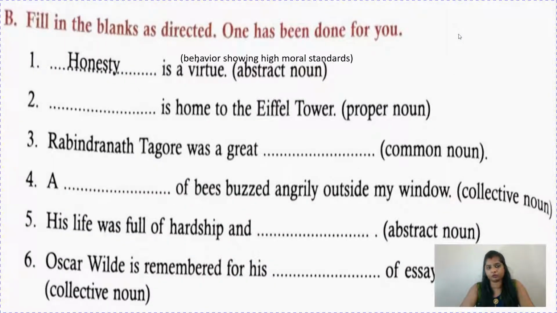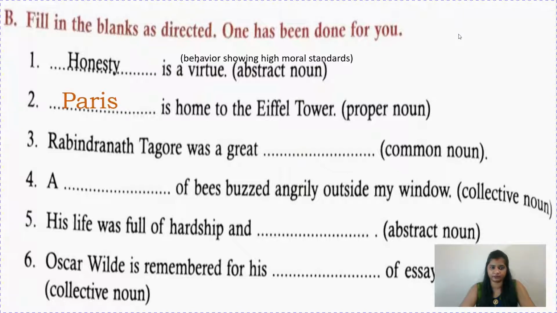Now here what you have to do, you have to fill in the blanks as directed. One has been done for you children. Honesty is a virtue. Honesty is an abstract noun children. And what is the meaning of virtue? I have just written it so that I can tell you. It's behavior showing high moral standards. So honesty is a virtue. Now next is: dash is home to the Eiffel Tower. So you have to write here a proper noun. So children, everyone knows where the Eiffel Tower is.